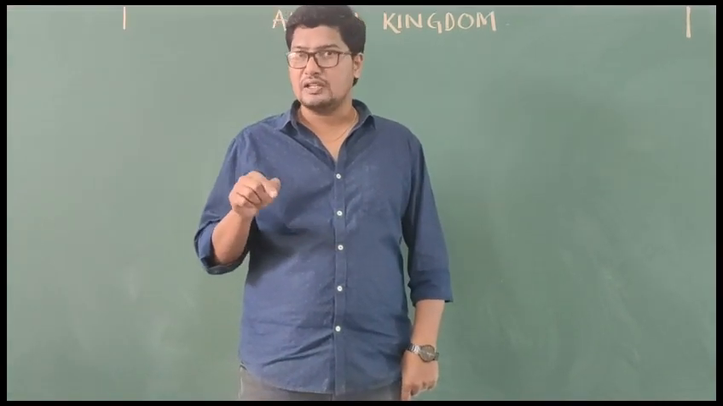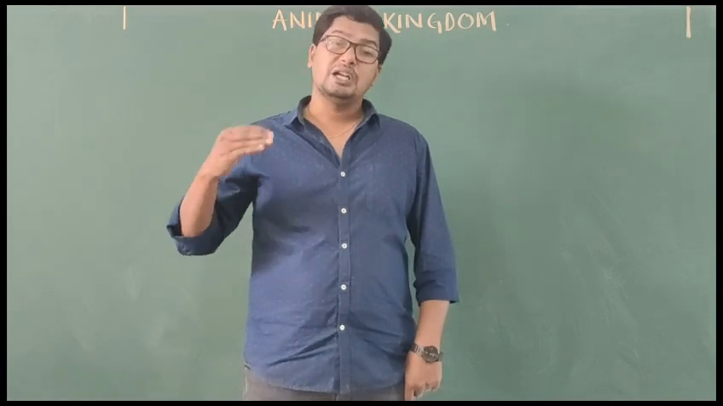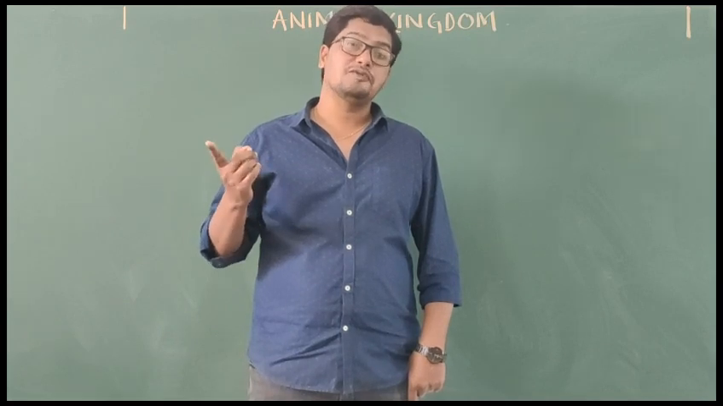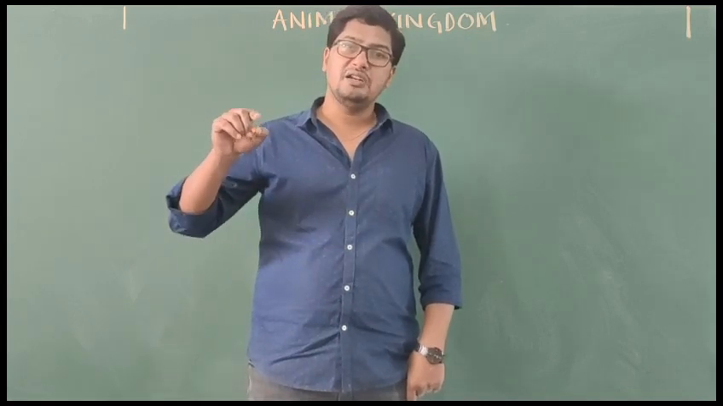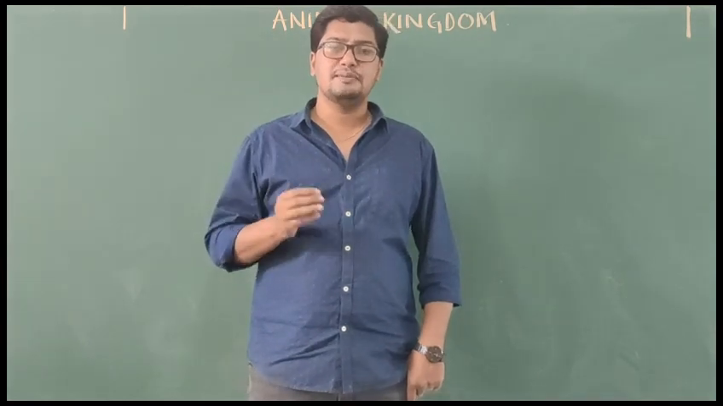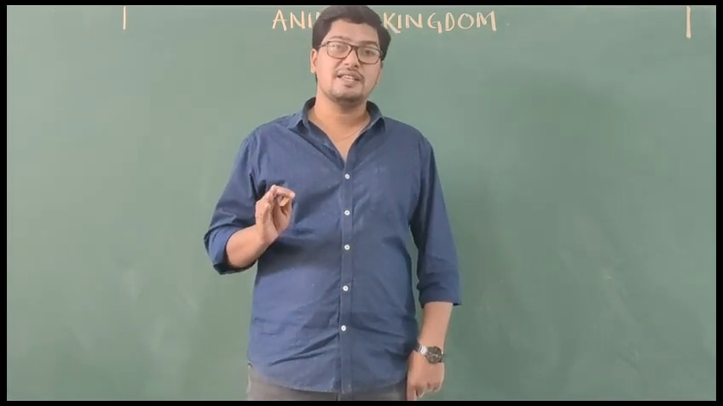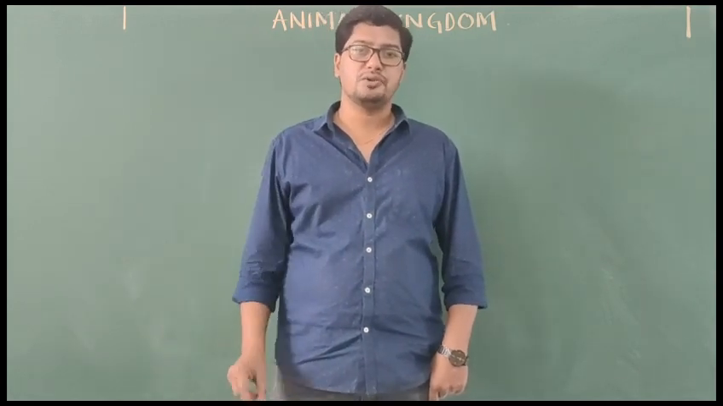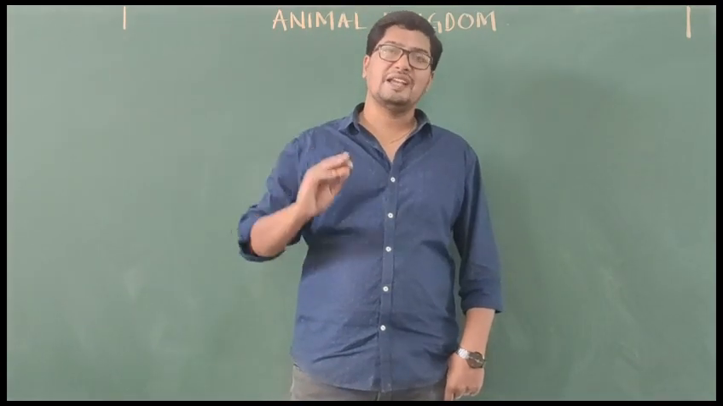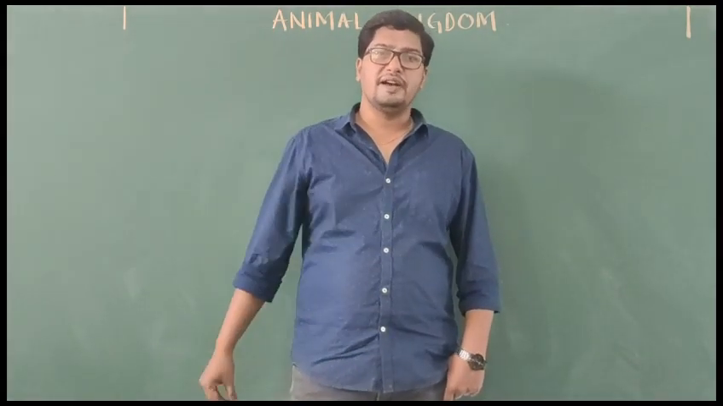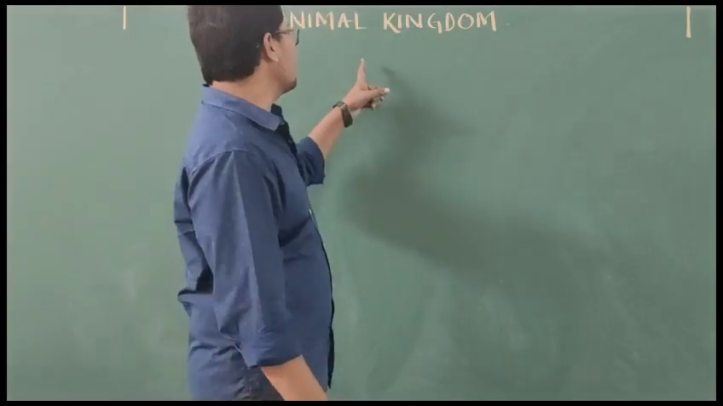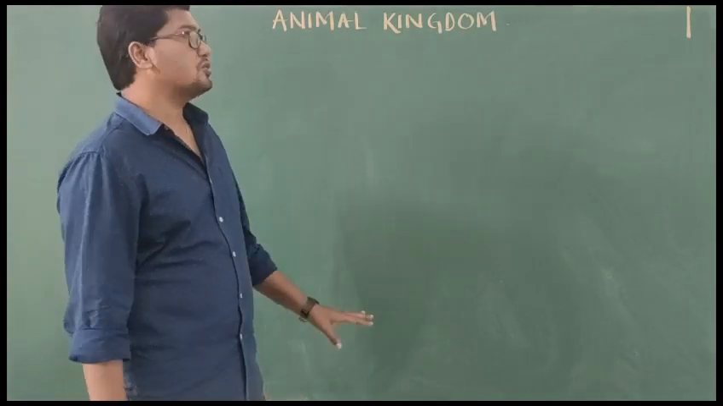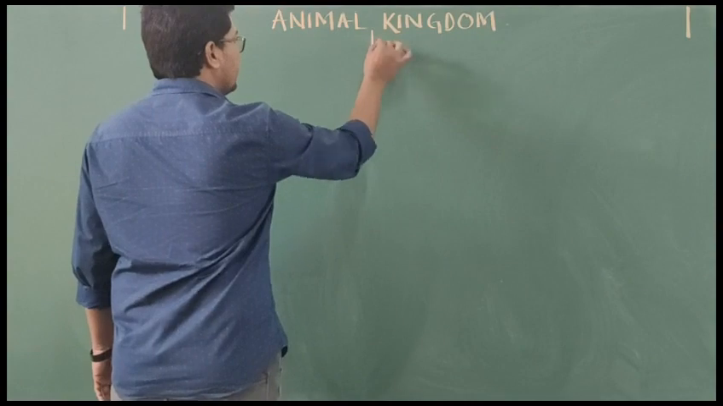So biologically or technically, if we have to define animals, simply what are animals? Animals are multicellular heterotrophs. What does it mean? The body of an animal is made up of a large number of cells, but animals cannot synthesize their own food materials, or they cannot fulfill their own nutritional requirements. So they depend on other organisms to meet their nutritional requirements. So kingdom Animalia includes multicellular heterotrophs.